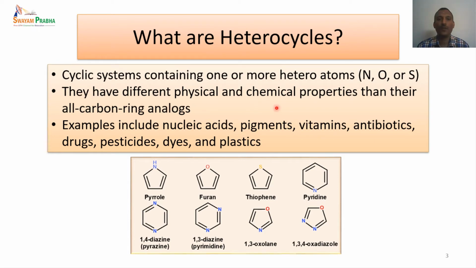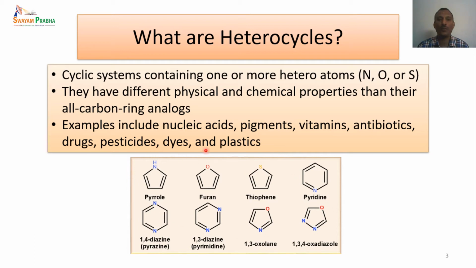They have different physical and chemical properties than their all-carbon ring analogues. These are cyclic systems, and hetero means atoms other than carbon and hydrogen. They are very similar to carbocyclic systems, but some of the carbon atoms are replaced by heteroatoms, so they have different physical and chemical properties. Some examples include nucleic acids, pigments, vitamins, antibiotics, drugs, pesticides, dyes, plastics, etc. All belong to heterocyclic compounds.